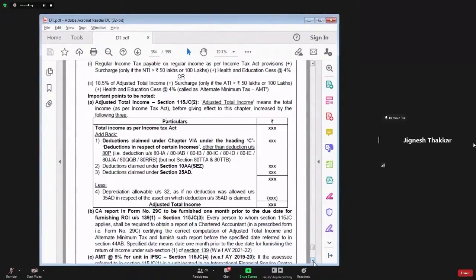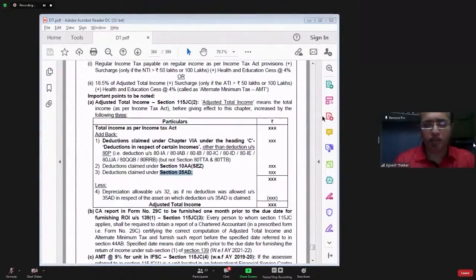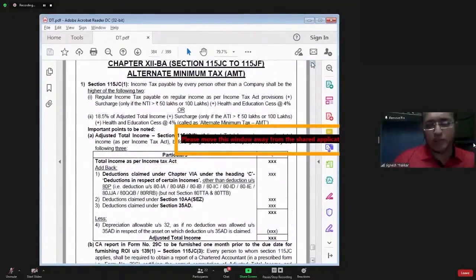I want to ask you a very simple question. If SSC is claiming deduction under section 35AD for specified business, if SSC is claiming deduction under section 10AA for profit earned from export turnover of SEZ unit, and SSC is claiming certain income-based deductions. Not every section of this income-based deduction is part of your syllabus. So we are moving on to the chapter of alternate minimum tax.